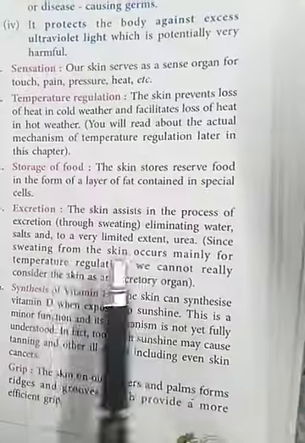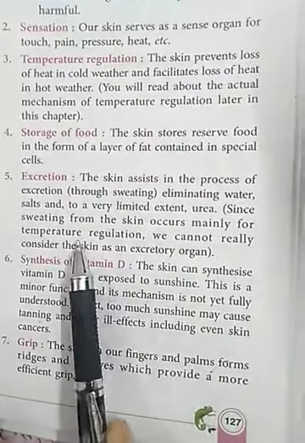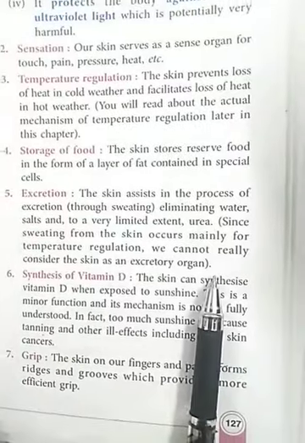So in this respect, skin mainly acts as a temperature regulatory organ, and we cannot consider the skin as an excretory organ.